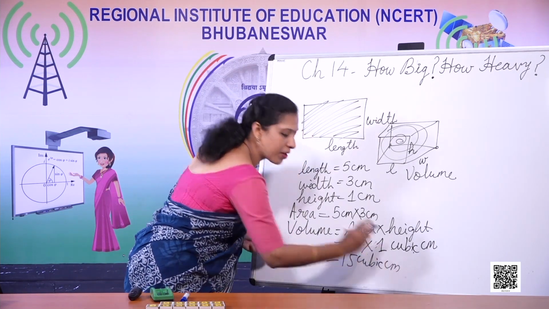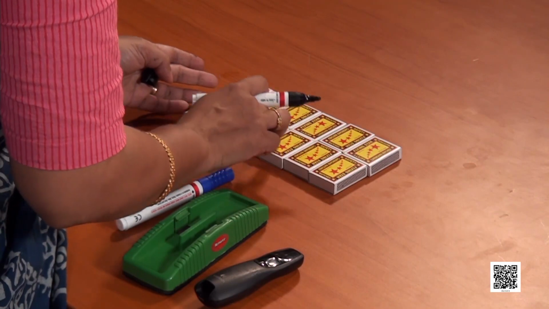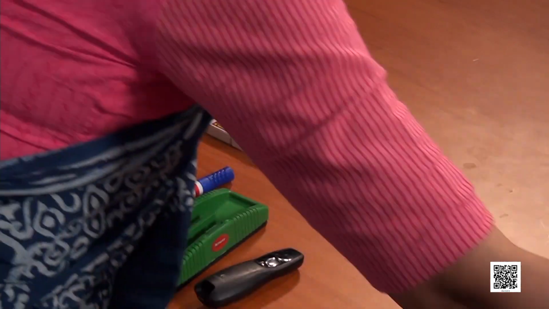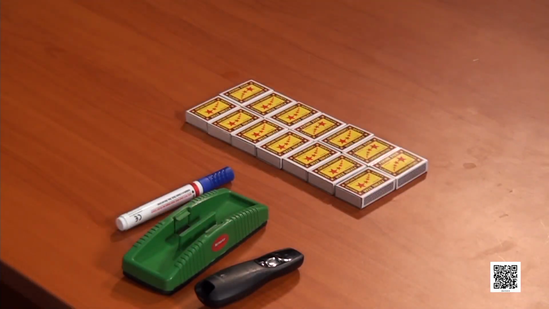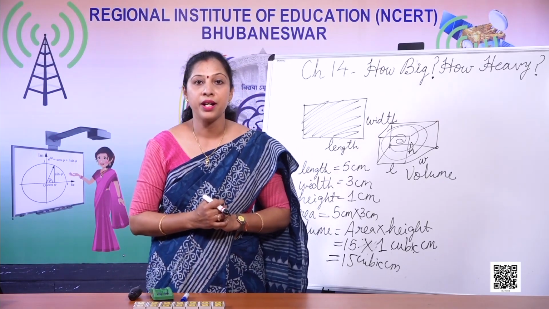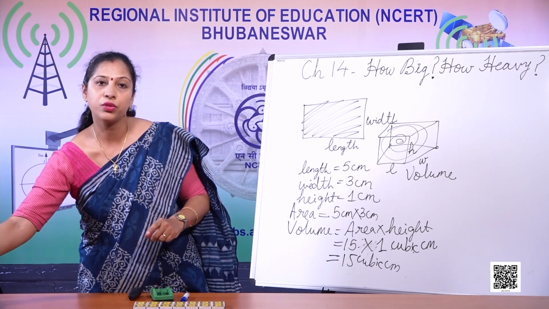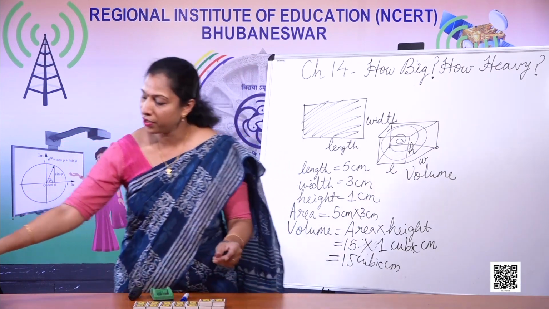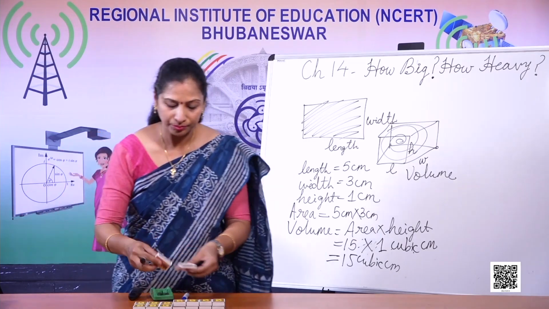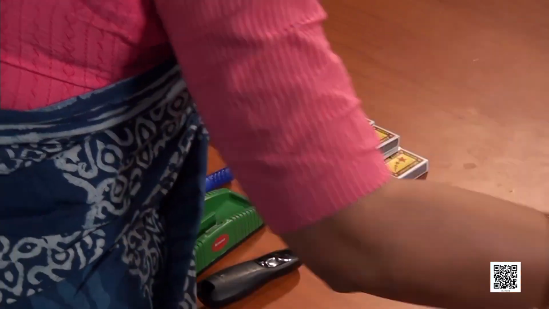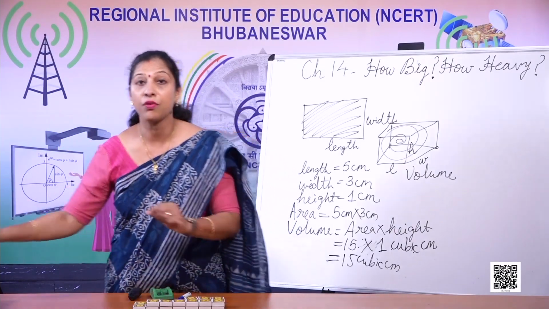Now how many matchboxes I have taken? 1, 2, 3, 4, 5, 6, 7, 8, 9, 10, 11, 12. Okay, so I have to take 14 matchboxes. So 14 matchboxes I have taken. Now for that, how will I calculate? 15 into, if I make two stacks, she has actually done with 2 stacks. So let's calculate for 2 stacks. 1, 2, 3. Again I will arrange 14 more. See, this is 14 more. I am arranging, I have to find out the total space of all these things.